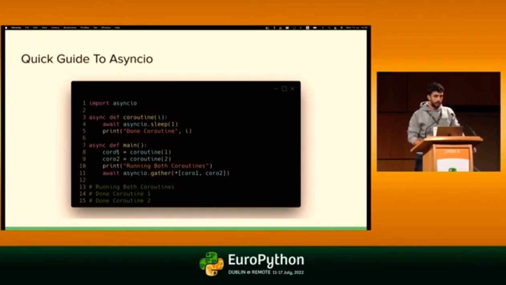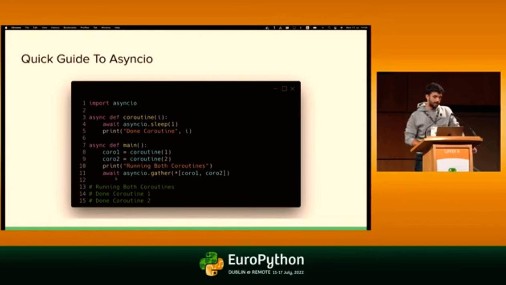And we can later await on that object for them to be executed. Now, inside these coroutines, we can also await some blocking operations, for example. And in the meantime, other coroutines will be executed. Okay? So in this example, we create two coroutines. We print that we're running both of them. They're not immediately executed.